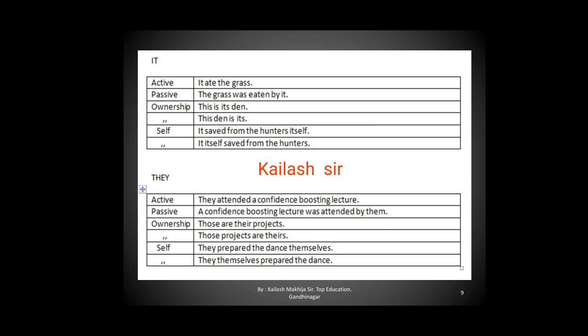Now the next, it form. Active: it ate the grass. The grass was eaten by it. Ownership: this is its den. This den is its. Self: it saved itself from the hunters. It itself saved from the hunters.